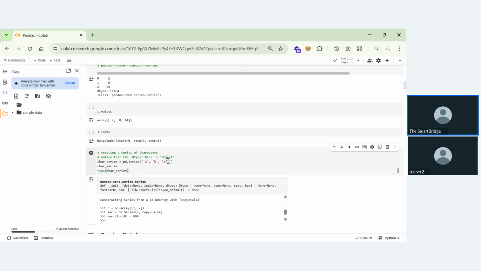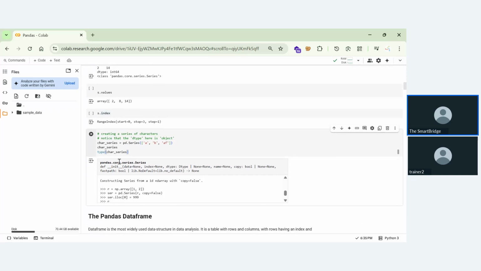And also, you can see that the pandas series such as A, B, and F are being loaded into a pandas character series. And you can see the type of the pandas series. Here you can see that this entire thing represents that this is a character series.